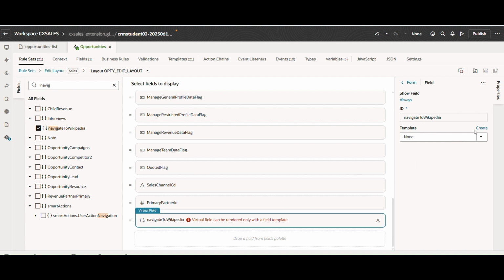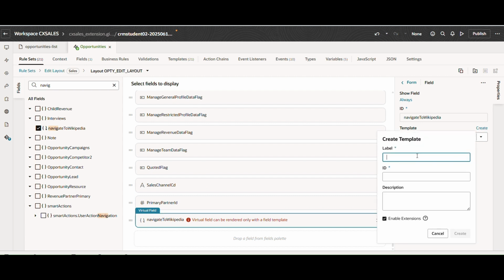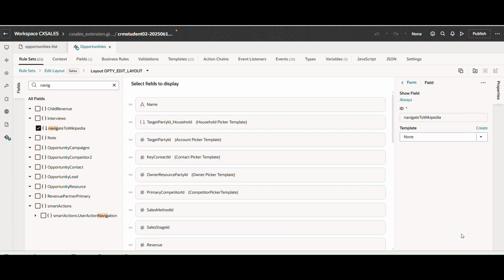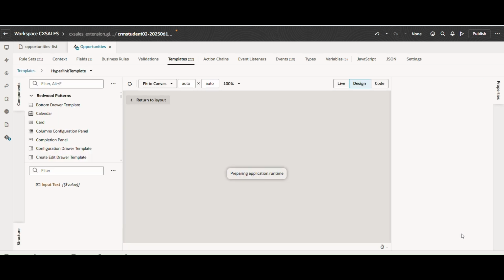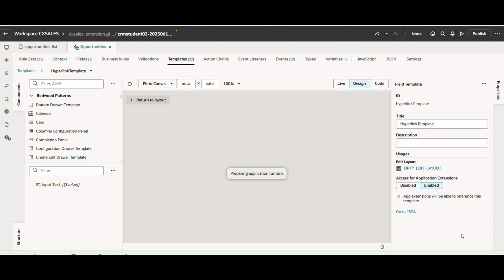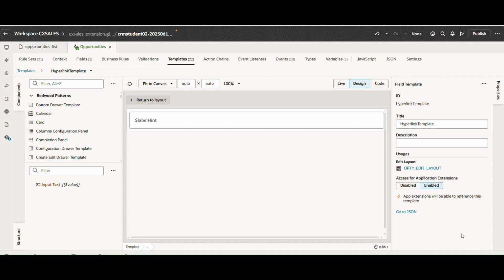Now we will add the template. Same steps like we did before. Templates are very useful, so just try to go through them. A lot of templates are there, so try to go through all of them. And they are reusable, so you can use the same template on multiple fields also.